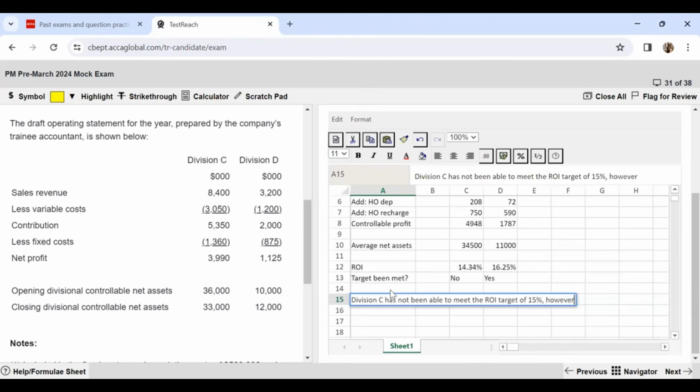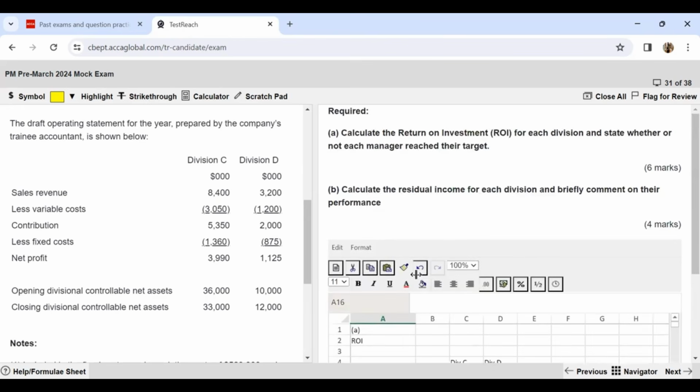However, division D has achieved an ROI above the target ROI. So now we are finished with this part.